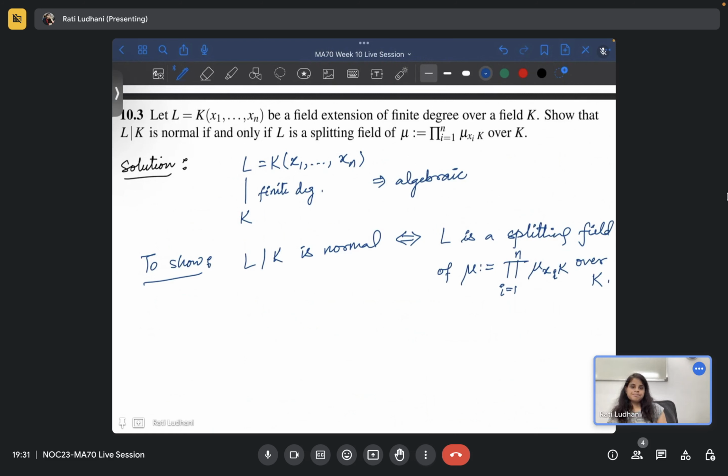So if we can prove this, then we can actually prove this part also, which we started with, right?